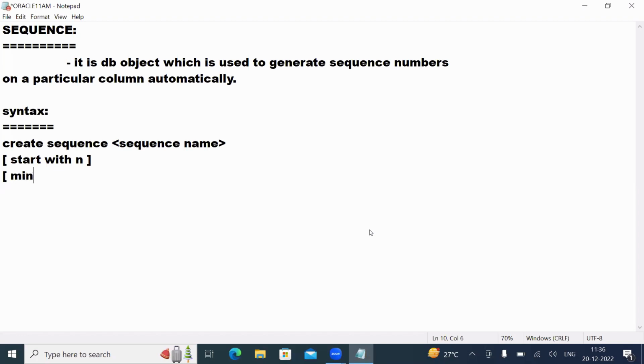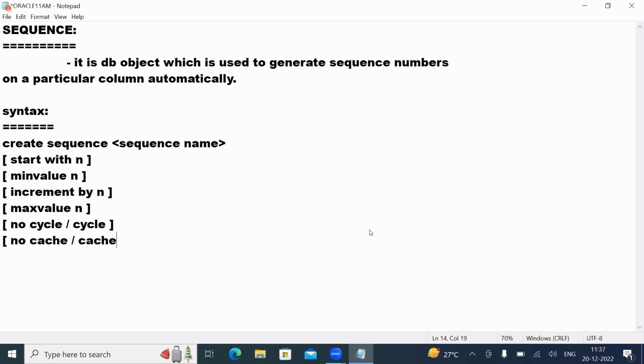Next we have increment by n, one more parameter. The next parameter is max value n. Then we have no cycle and cycle as parameters. And after that we have the parameter cache n.